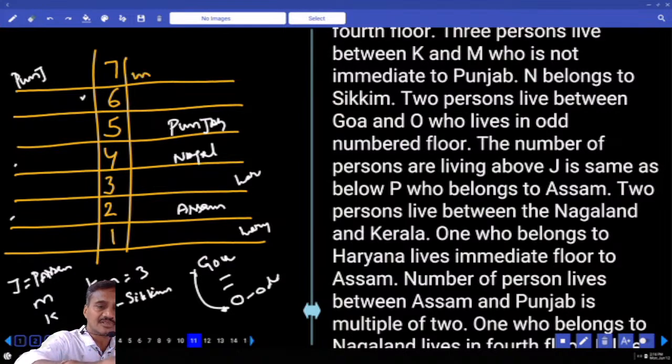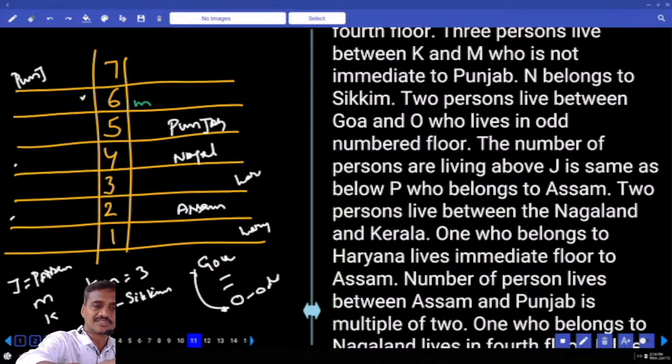As M cannot be here, what is the other possibility? Can we have M at this place? If M is here, 1, 2, 3, K must be here, isn't it? Now, K is below this M, but P is from Assam, isn't it? Now P is from Assam. M and Punjab are adjacent to each other, so that is ruled out.